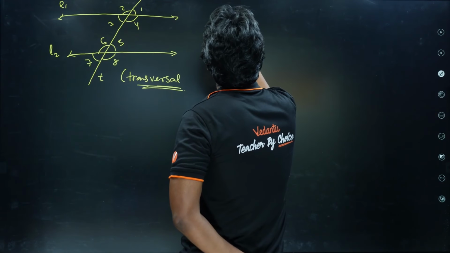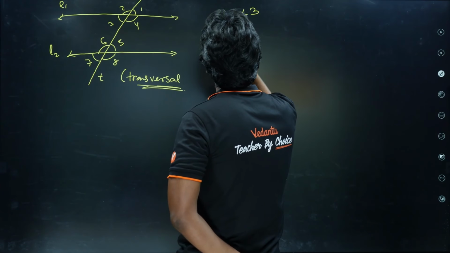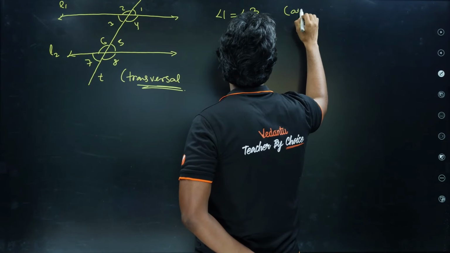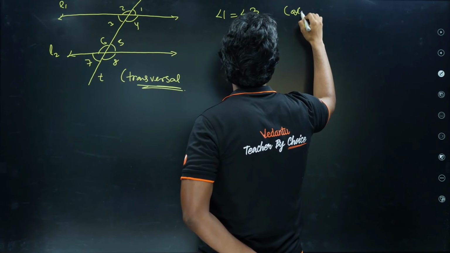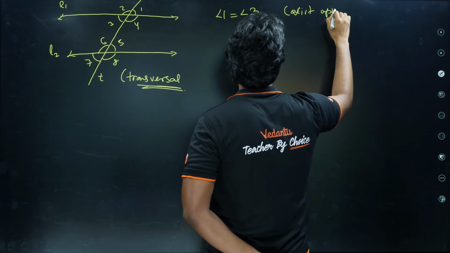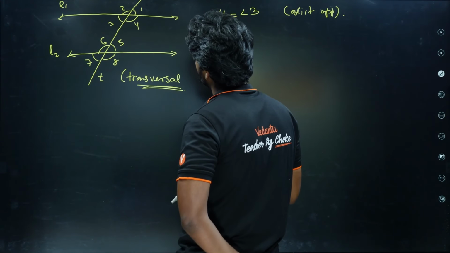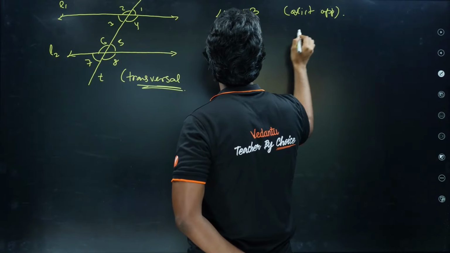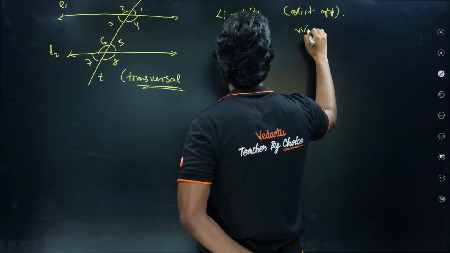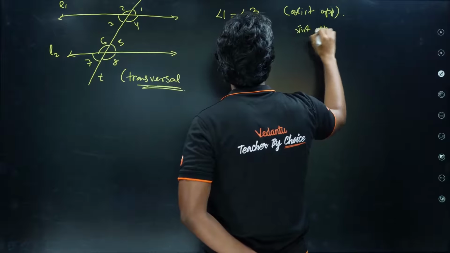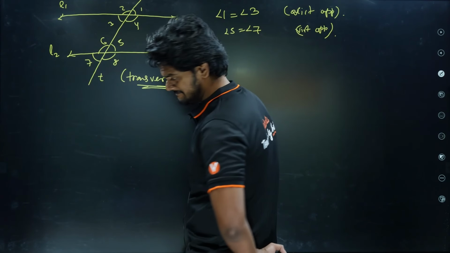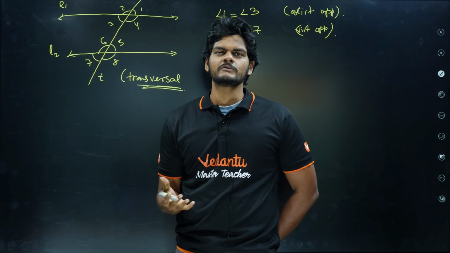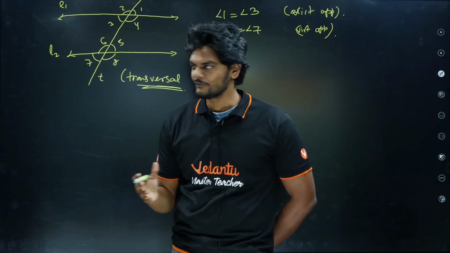Now we know that angle 1 equals angle 3. Why? Vertically opposite. And so is angle 5 equal to angle 7. Vertically opposite. There is something called corresponding angles, and this cannot be proved. We don't have any other way to prove it.